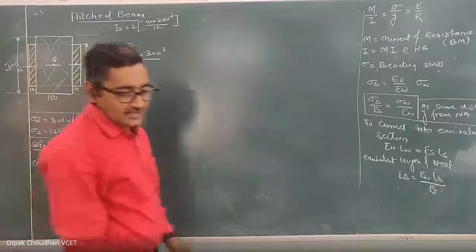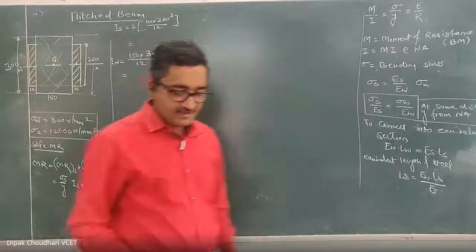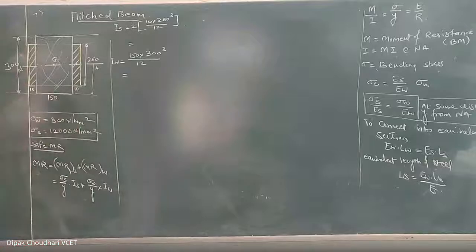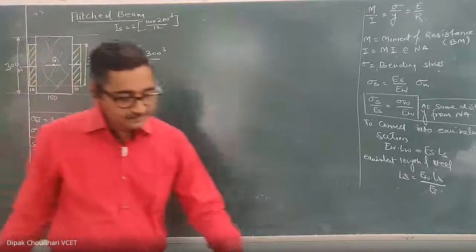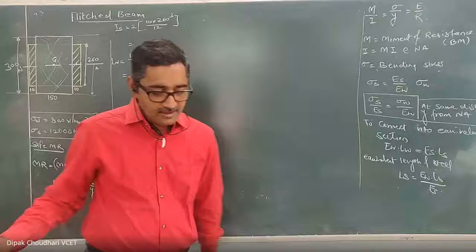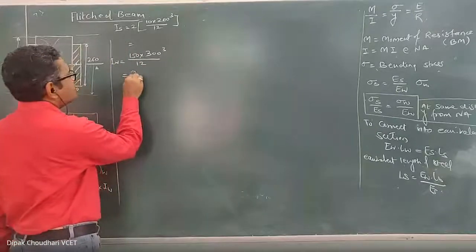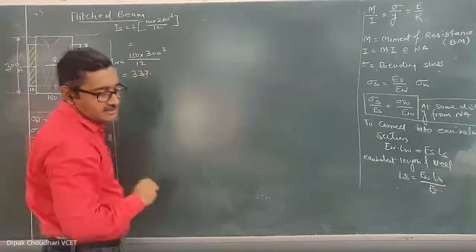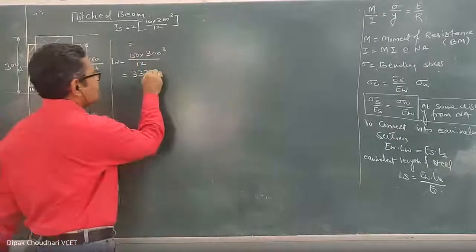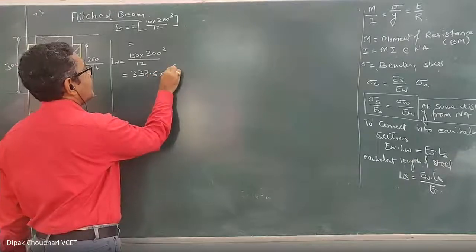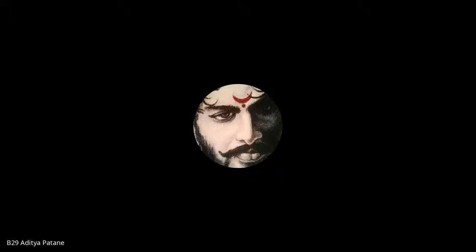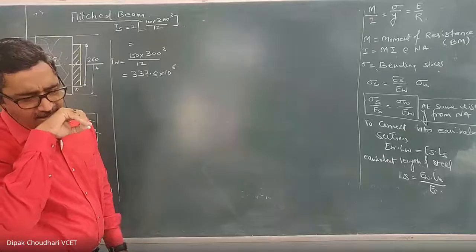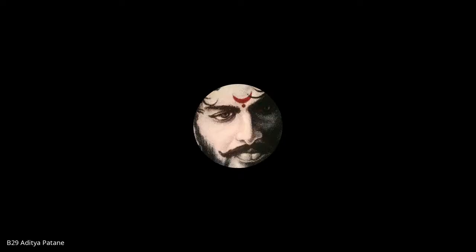Understood? Here, tell me the answer. IW is 337.5 into 10 raised to 6. And how much is the IS? 6.66 into 10 raised to 6. Huh? 6.67 into 10 raised to 6.